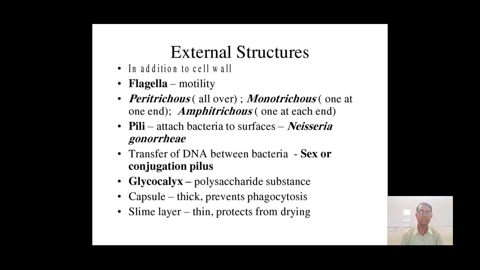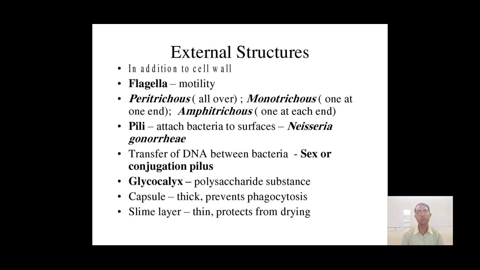Along with the flagella, there is a presence of pili, which is useful for attachment of bacteria on surfaces, and it also helps in the transfer of DNA between bacteria of two different sexes by the conjugation method.